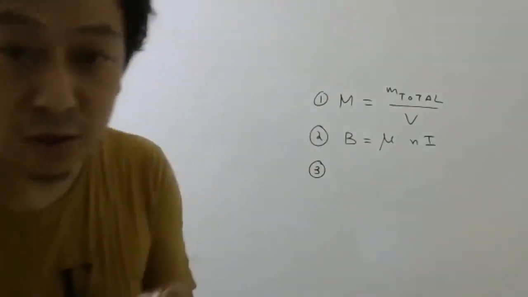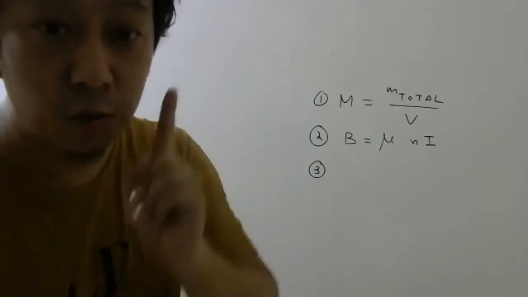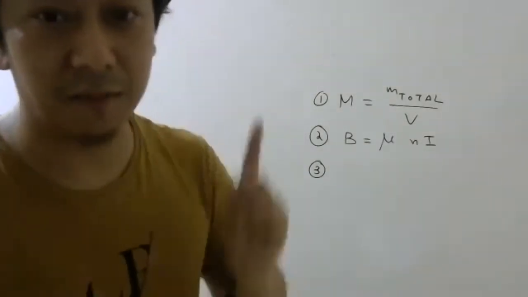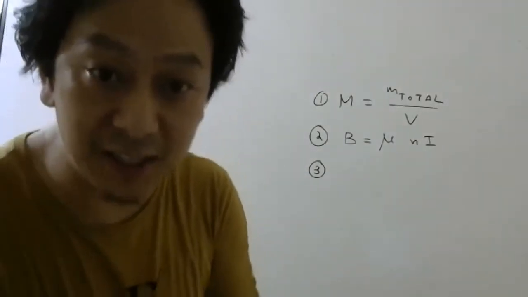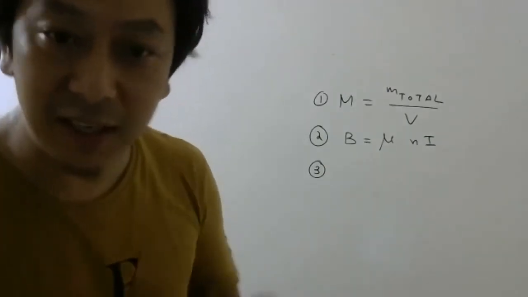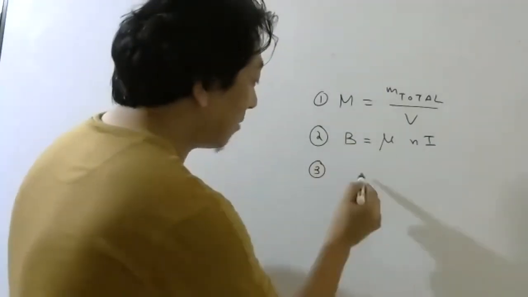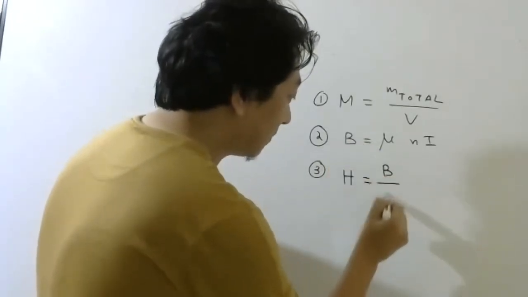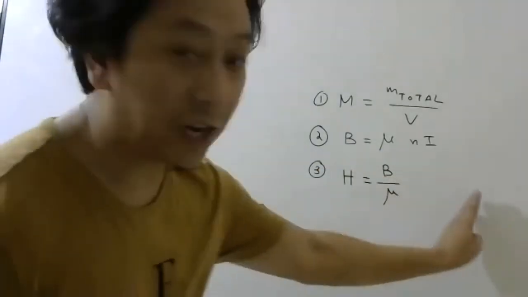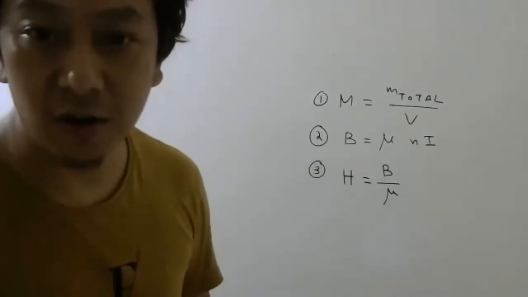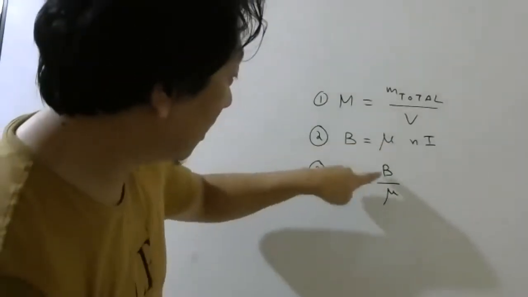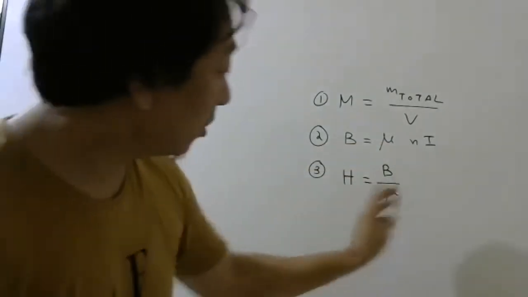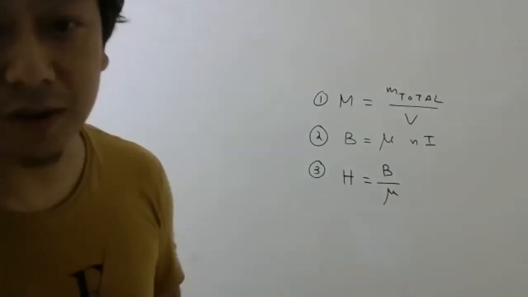Then we also invented one quantity which does not depend on the medium, only on external factors. How did we create it? Simple. We divided this by mu, so that mu will cancel. So this quantity does not depend on the material.